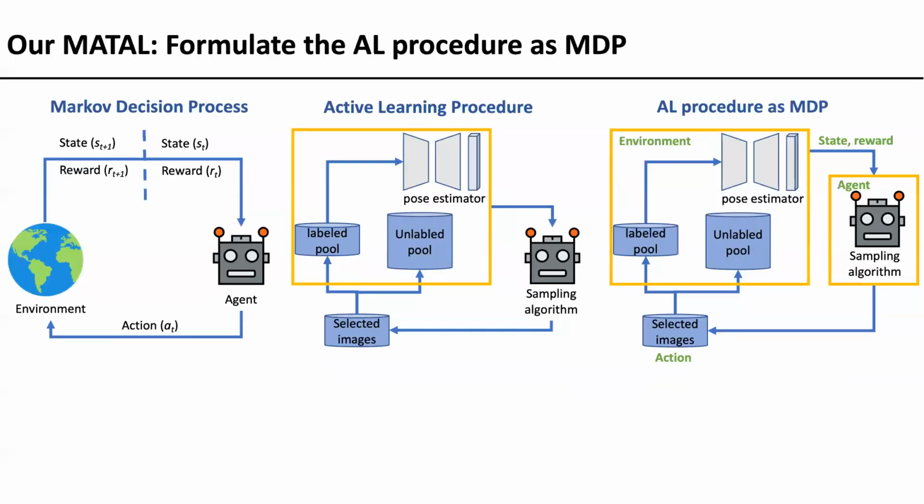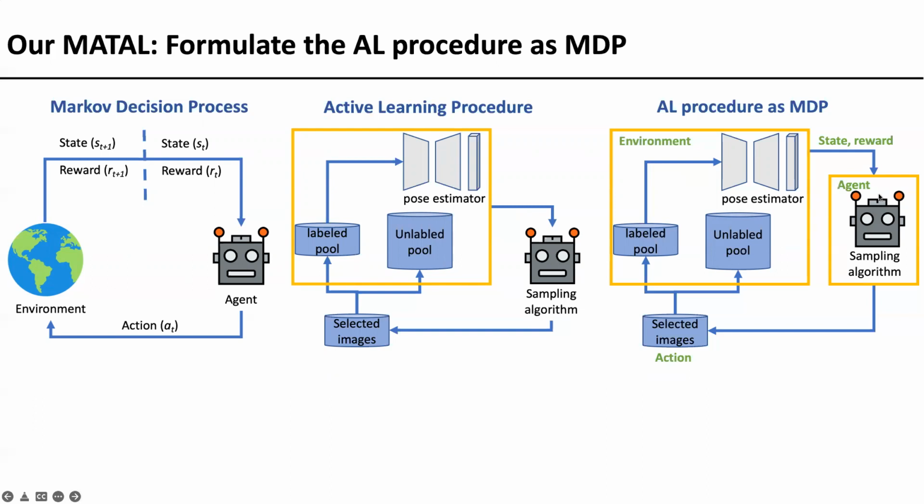Next, I would like to introduce how to formulate the active learning procedure as a Markov decision process. The Markov decision process and active learning procedure are presented in these two figures. By comparing these two procedures, we can build the environment from the labeled pool, the unlabeled pool and the pose estimator. Then we regard the sampling algorithm as the agent.